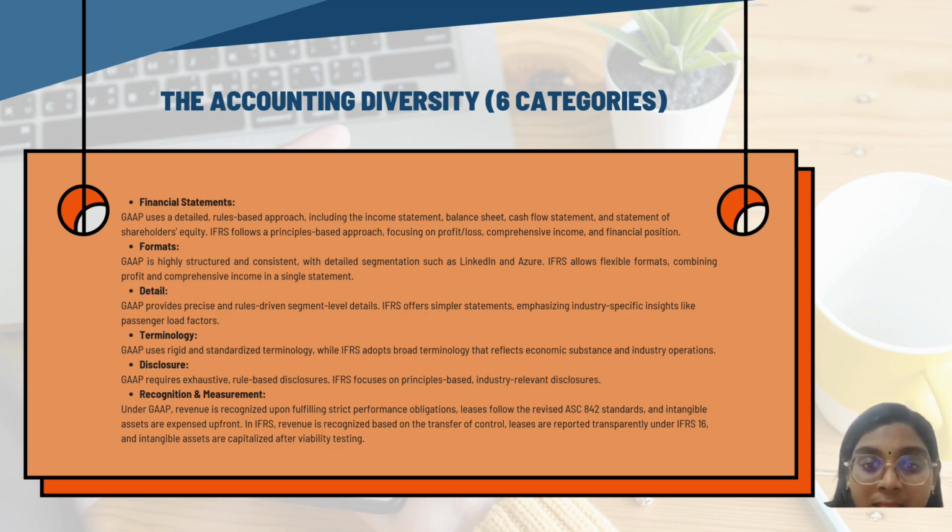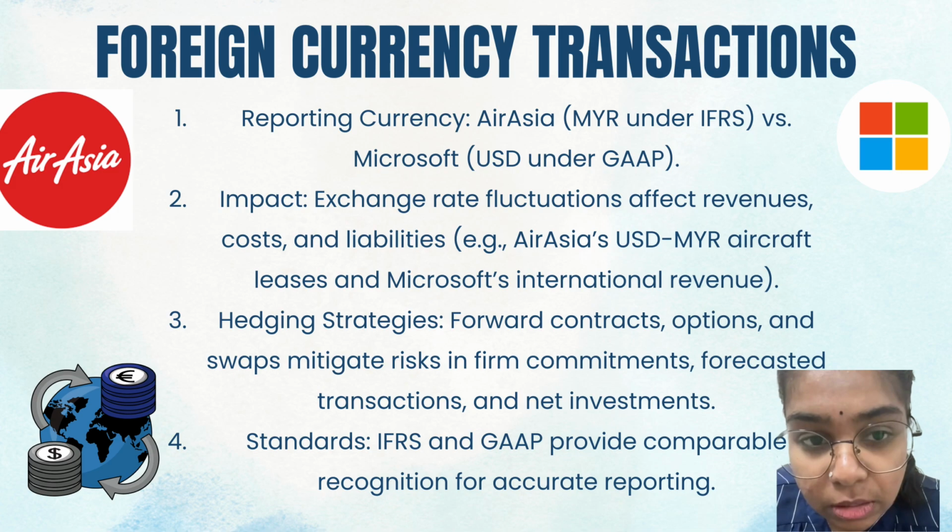GAAP emphasizes exhaustive rule-driven disclosures, while IFRS prioritizes simplicity and industry-specific insights for recognition. GAAP follows strict rules for revenue and expenses, whereas IFRS is more adaptable, allowing capitalization of intangibles post-testing. In conclusion, GAAP ensures consistency ideal for regulated sectors, while IFRS offers flexibility for evolving industries.